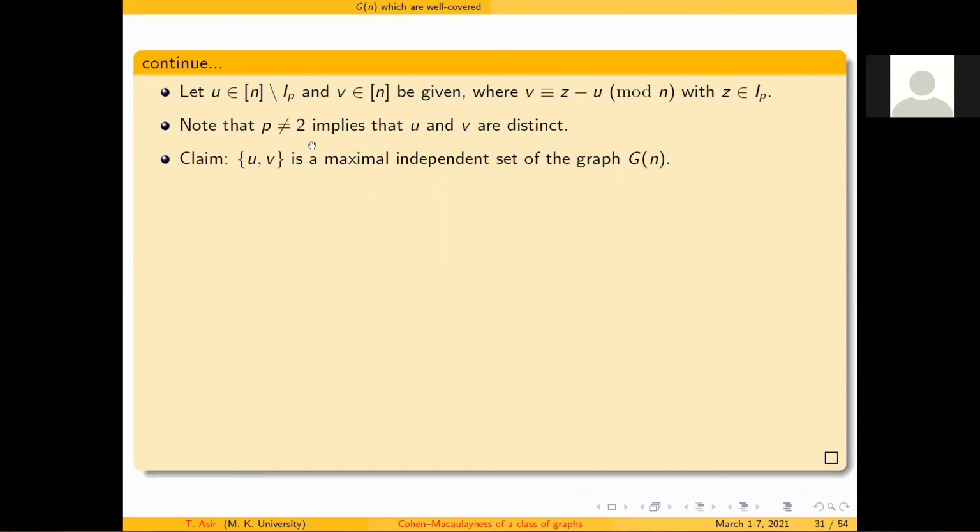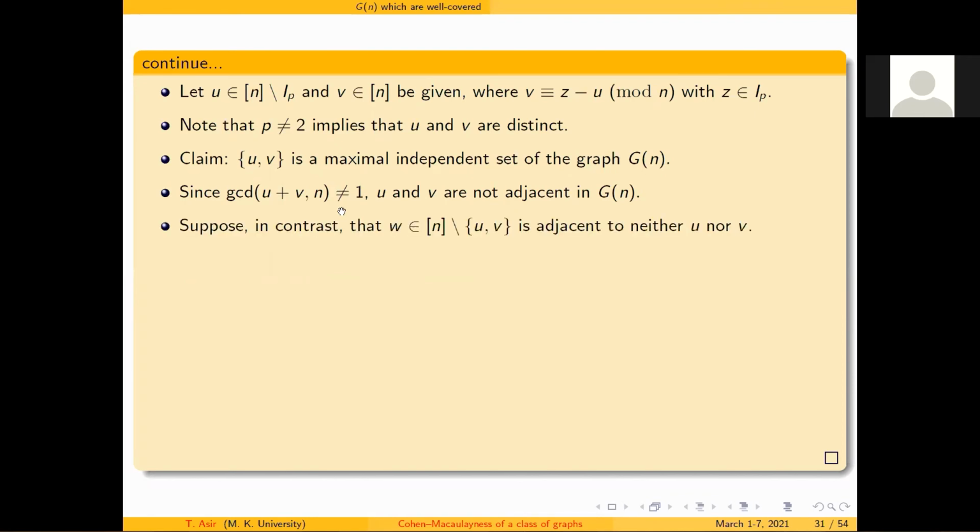What I am going to prove is this: {U, V} is a maximal independent set. Since I already told you gcd(U + V, N) is not equal to 1, U and V are not adjacent. It is very simple. What I need to prove is the maximality.